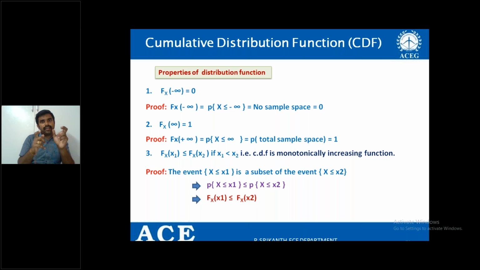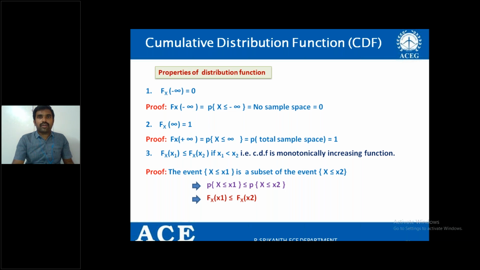The probability of x less than or equal to x1 is less than or equal to the probability of x less than or equal to x2. Therefore, Fx of x1 is less than or equal to Fx of x2.